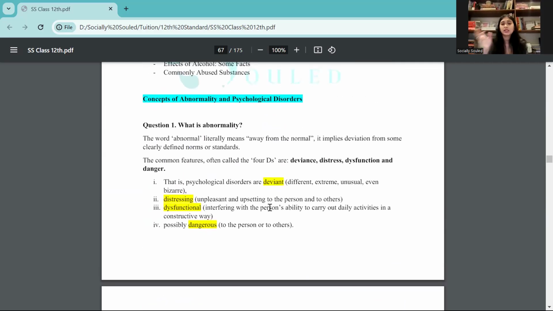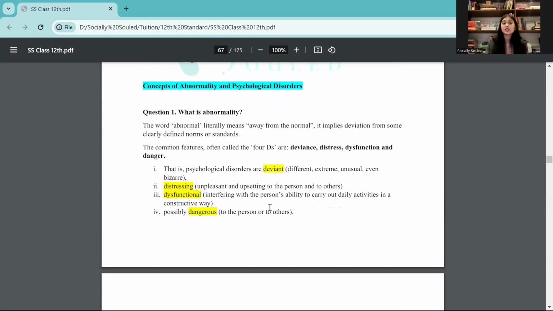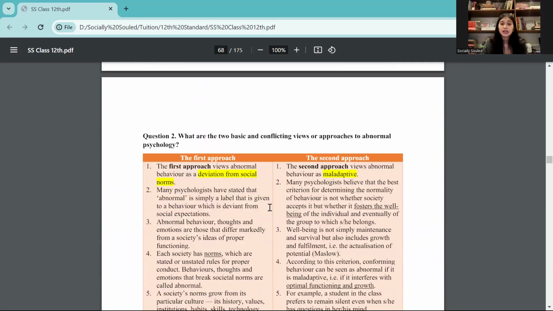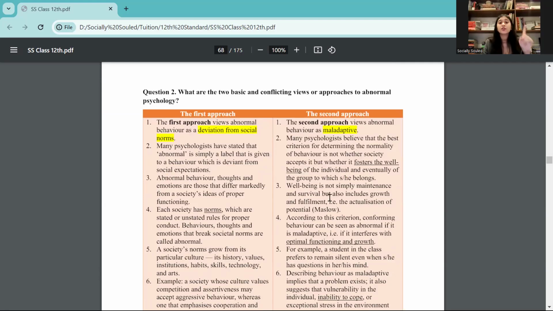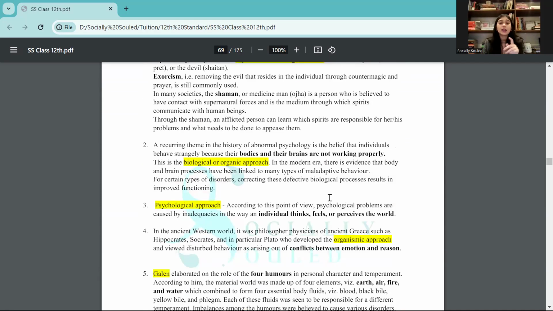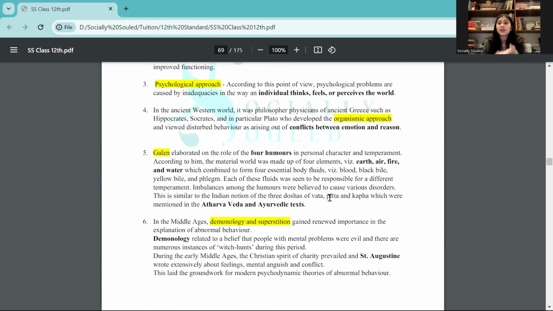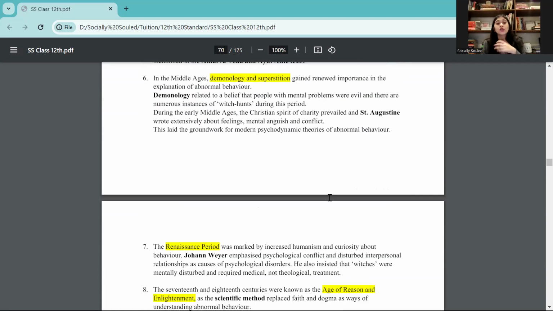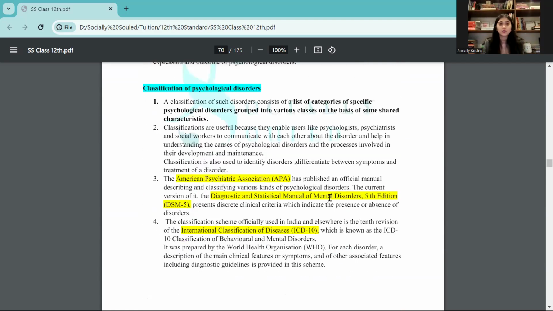Then we have the introduction. Basically, it starts with the four Ds: deviance, distress, dysfunction, and danger, right? There are different approaches as well, right? So which are these two different approaches, the first approach and the second approach, and what they mean. Learn about the historical background, in terms of one line, that there was the Renaissance period, there was the psychological approach. So all of that, demonology, needs to be learned.